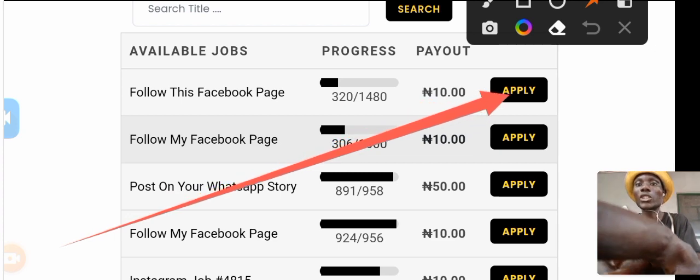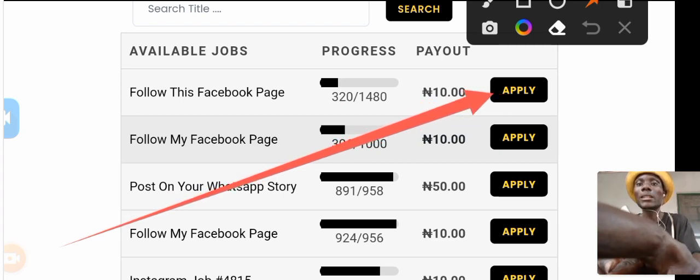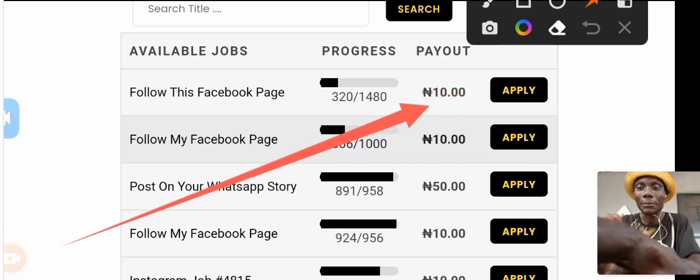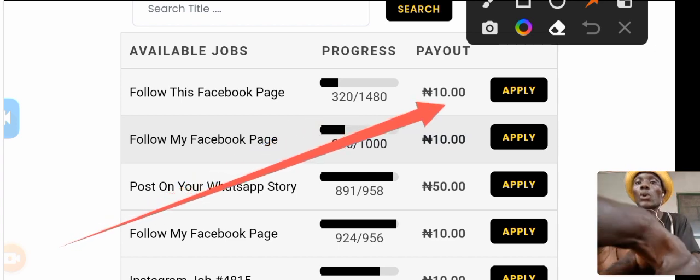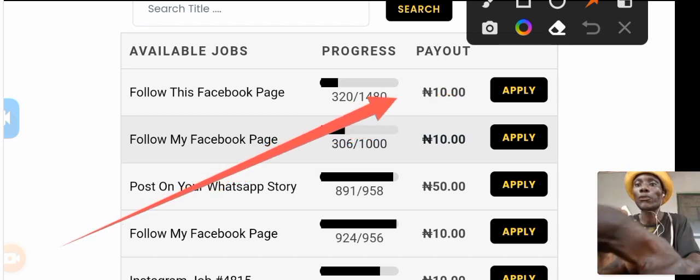When you touch apply and follow the Facebook page, they are going to pay you 10 naira. And it's not only this. When you continue to do this for 6 hours, you are going to make not less than 10 to 15,000 in a day. If you are able to stay online here, you are going to make good money from it.